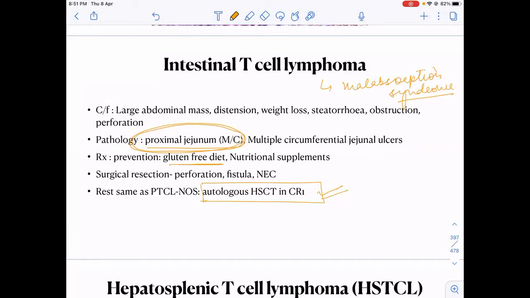So if somebody asks you in PTCL NOS or in intestinal T cell lymphomas or in ALK negative ALCL, when do you do autologous hematopoietic stem cell transplant? Mostly they'll ask you PTCL NOS. Your answer should be in CR1, once the patient goes into complete remission, because they have a very poor prognosis.